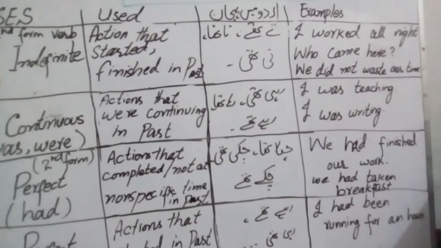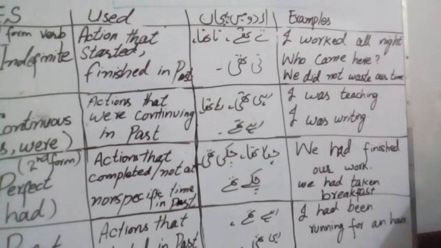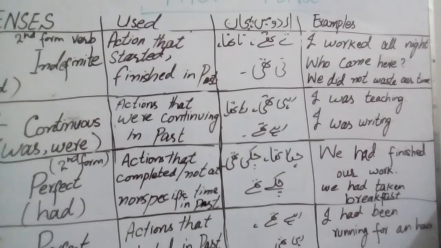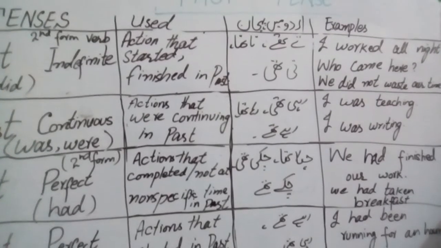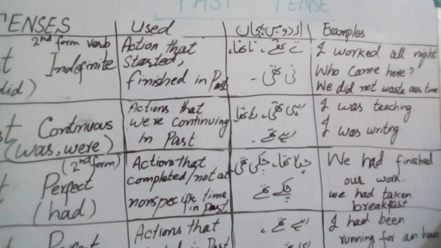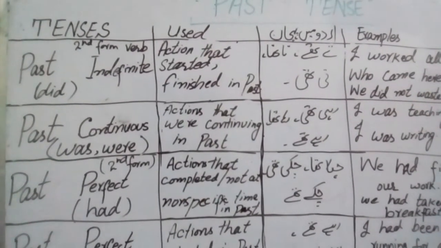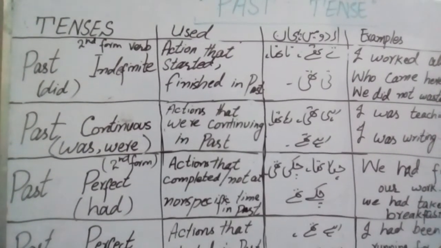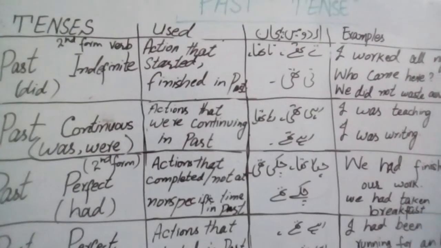Look at the examples. Sorry, I think here I had written have by mistake, the present tense, previously. I have erased it now and done the correction. We had finished. Helping verb had is used with the past perfect tense. You must keep in your mind that helping verb had is used, and second form of verb is used in past perfect tense, right? Again, I'm doing it clearly for you. Past perfect tense, had helping verb is used, second form is used. We had finished our work, we had taken breakfast, like this.